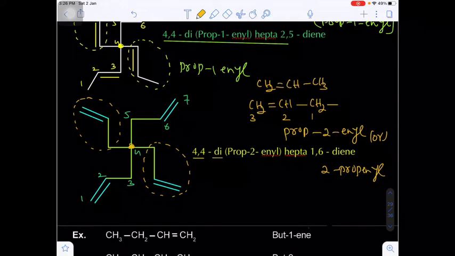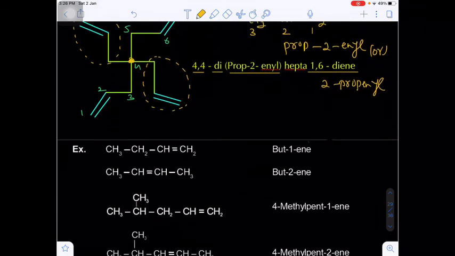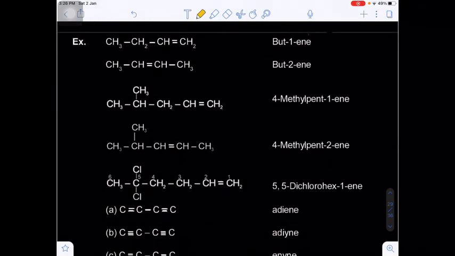And the location of the position will be repeated twice: 4, 4-di-prop-2-enyl hepta. There is a double bond in between 1, 2 and 6, 7. That's why hepta-1,6-diene. Yes or no? And there are some other examples given here.